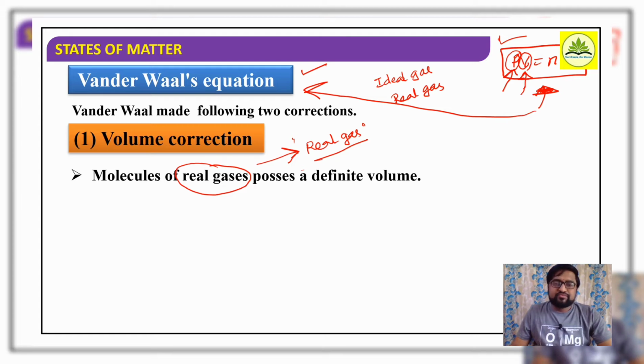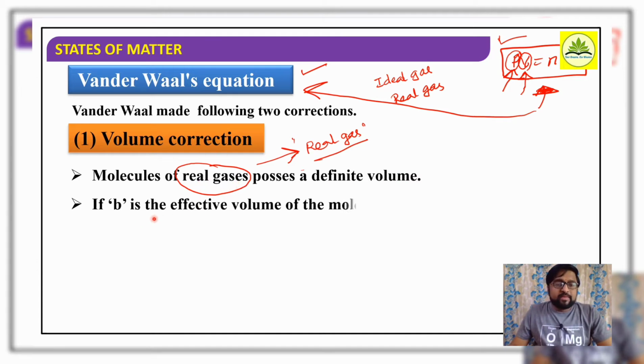There are gases which nearly behave as ideal. Such gases are referred to as ideal gases. So here, molecules of real gases possess definite volume. Do you agree with this? Yes, all the gases have a definite volume. Consider that they possess definite volume. That is, I am considering real gases.